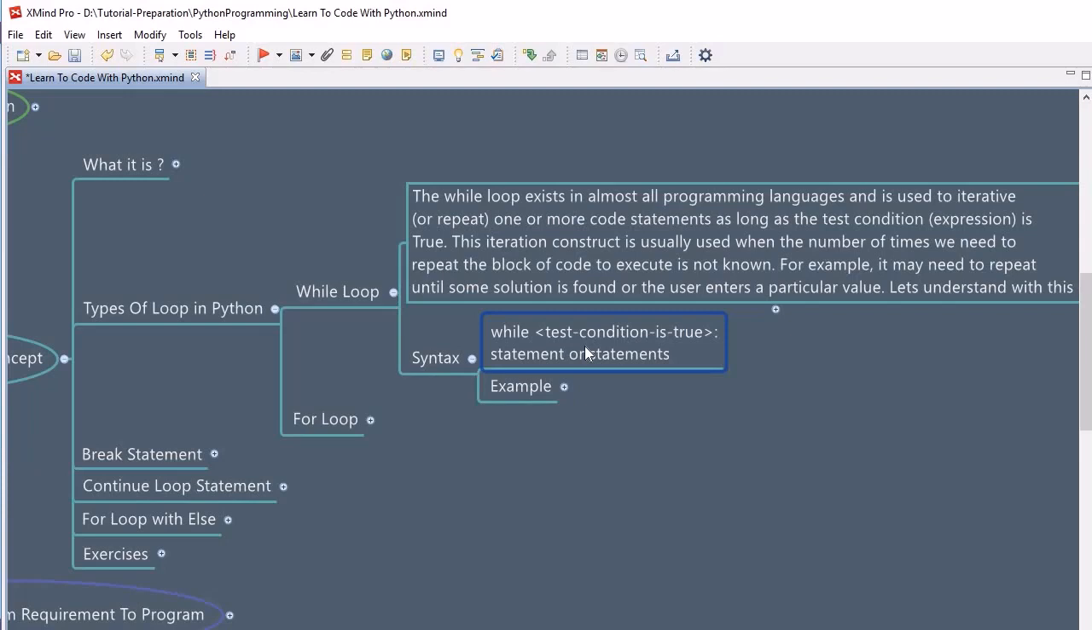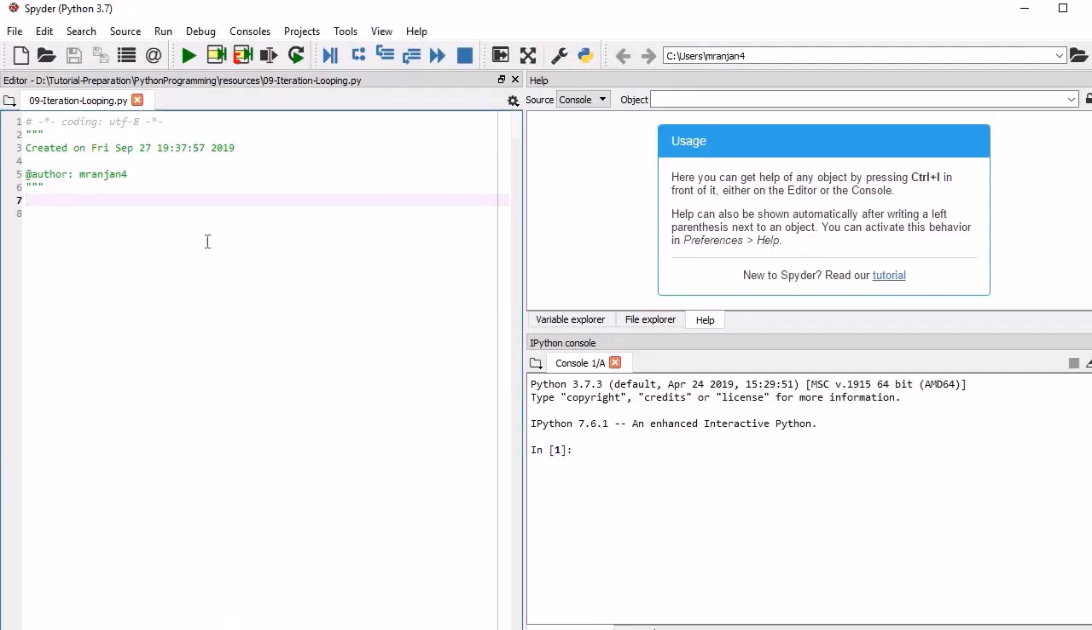We will use it once we move into Spyder. So let's look at how we can use the while loop. Let's jump into Spyder and we will write a program so that you can easily understand it. So we are in the Python Spyder editor. This is Anaconda's Spyder editor we have been using for a long time. Now this is our ninth example. So let's write it now.